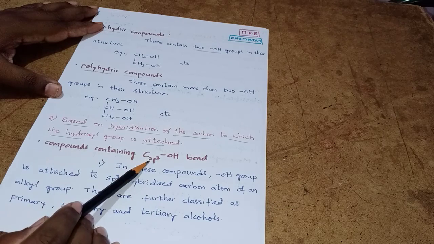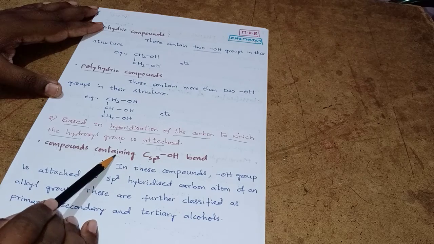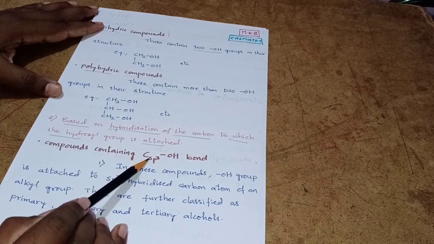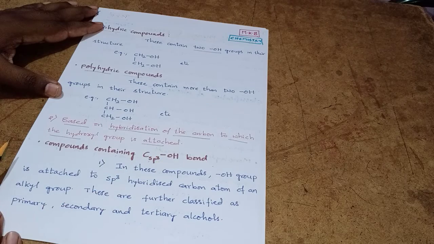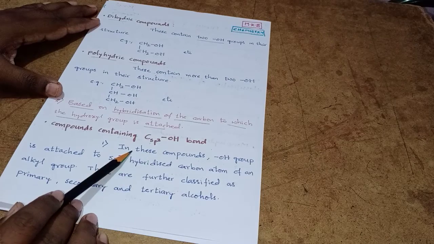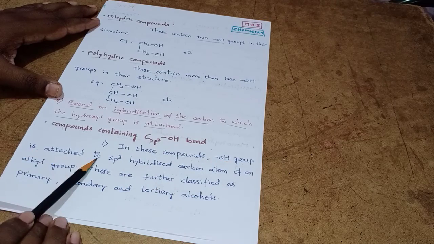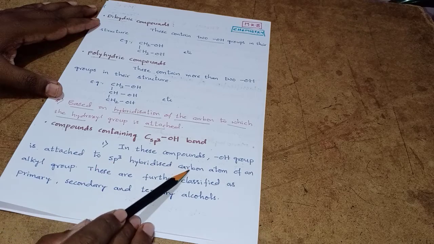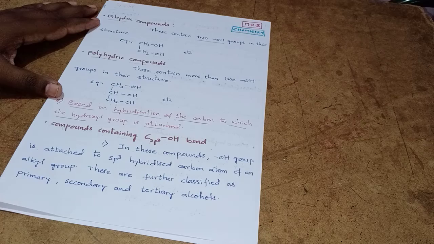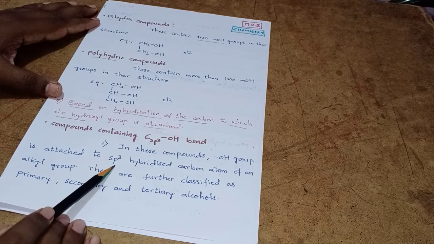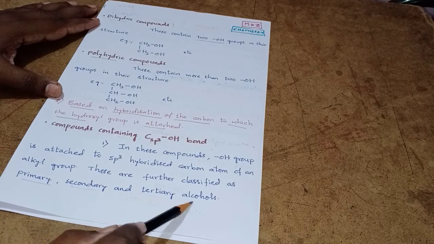Suppose it is sp3: in these compounds, the OH group is attached to the sp3 hybridized carbon atom of an alkyl group. These compounds are further classified as primary, secondary and tertiary alcohols.